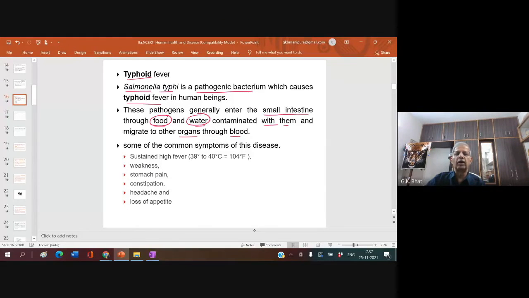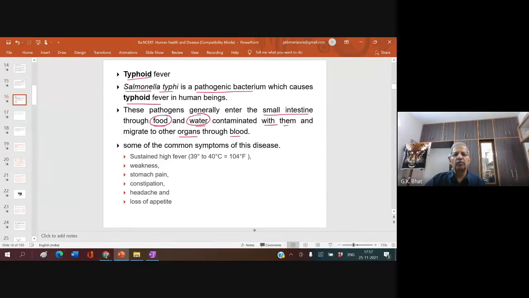If we eat such food or water contaminated with this bacteria, they enter our alimentary canal, first through the mouth, into the small intestine, and migrate to other organs through the blood.